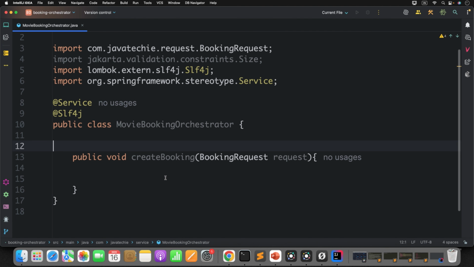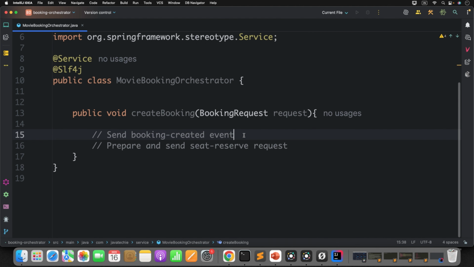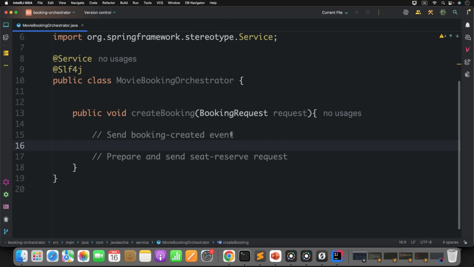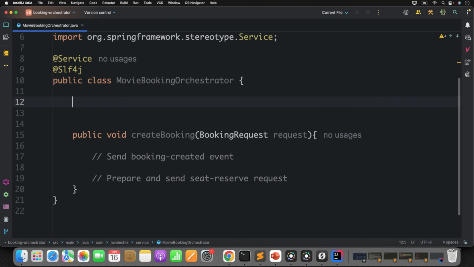Now let me keep a note here. So first let's build the booking created event. Then we'll publish it through Kafka. For that, I'll just inject the Kafka template here.